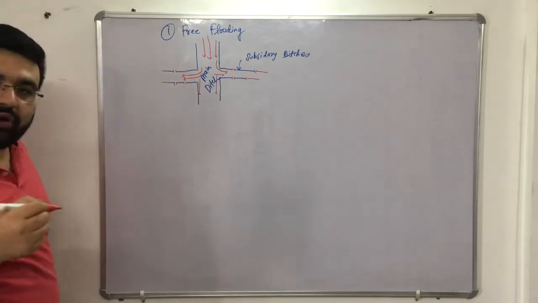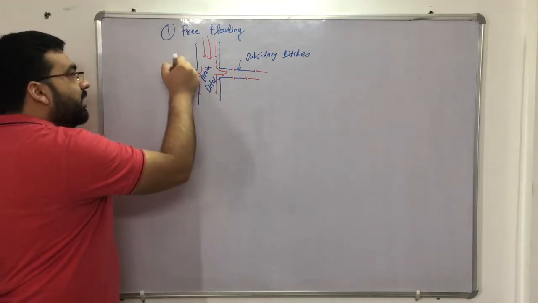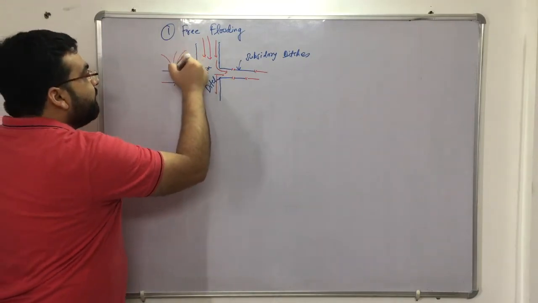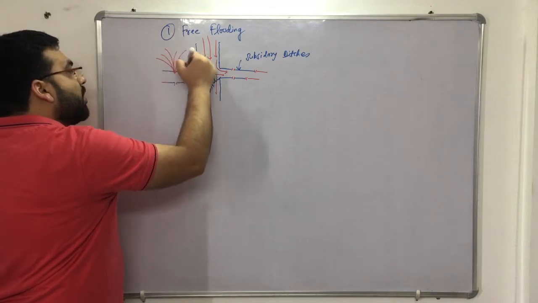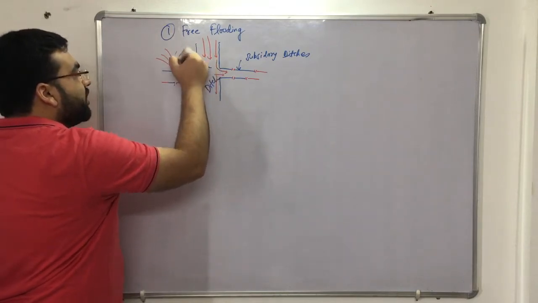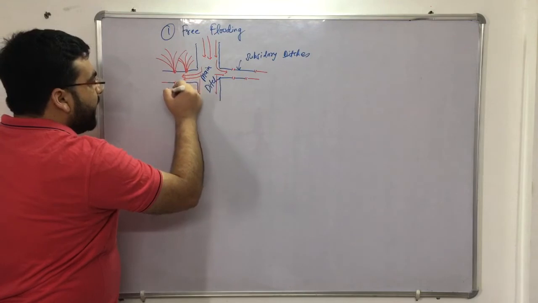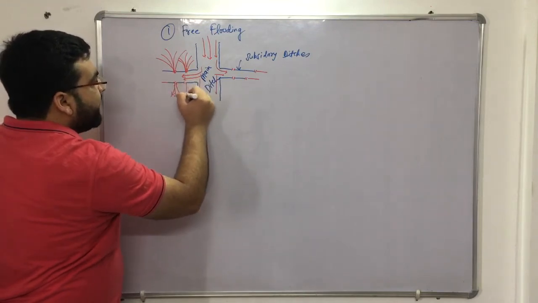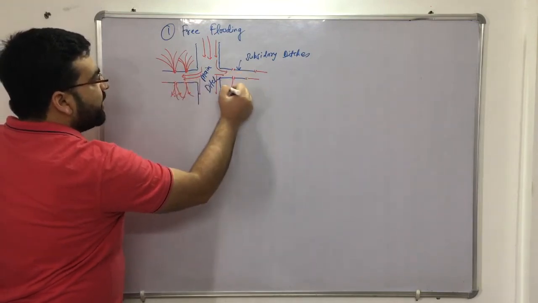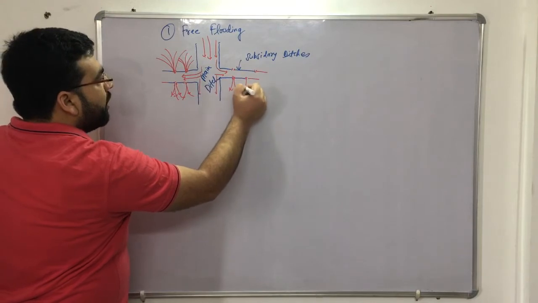Now we have openings also. So the water will be going free flooding. This is the free flooding. The water is free to move, or free to go anywhere. Anywhere the water can go. Similarly here also, the water can go anywhere.